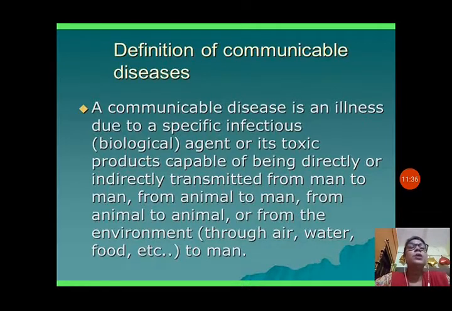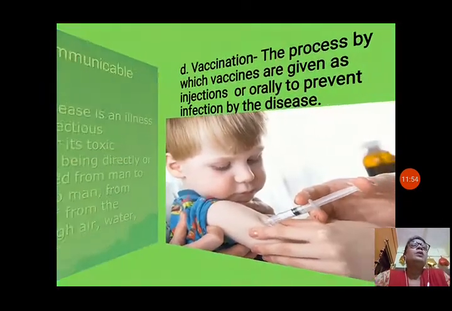Animals also can transfer one disease to another animal, or from the environment, like you have seen, through air, water, food, etc. to man. So what is a communicable disease? It is a specific infectious disease. You can get infection from others.